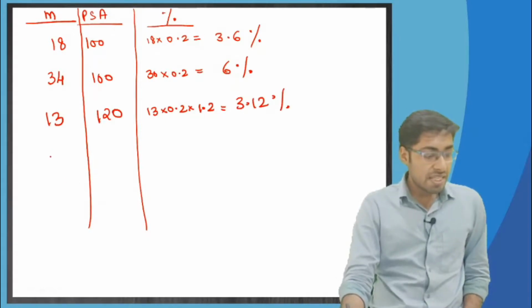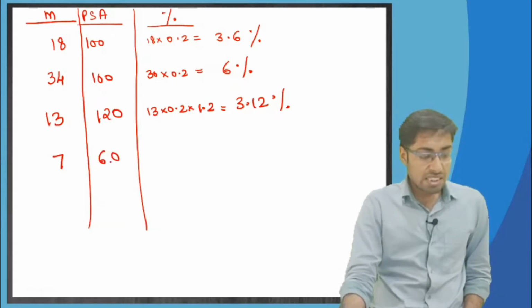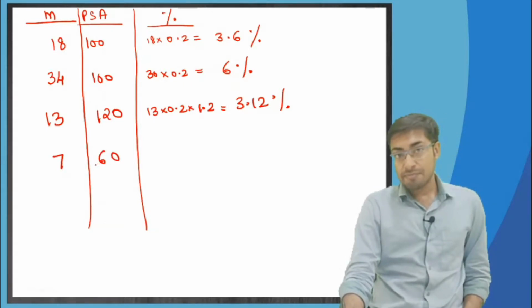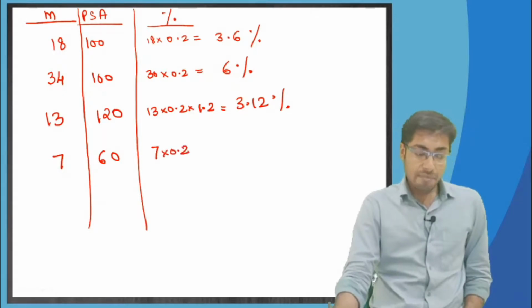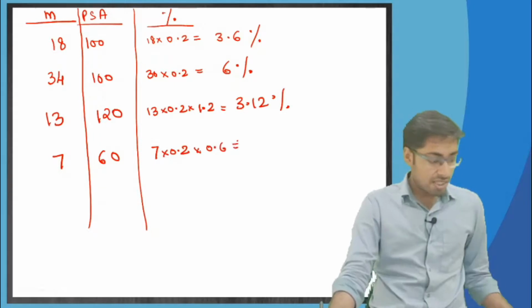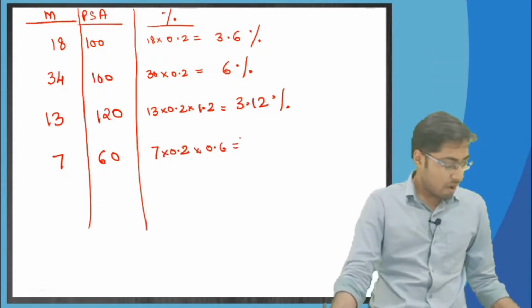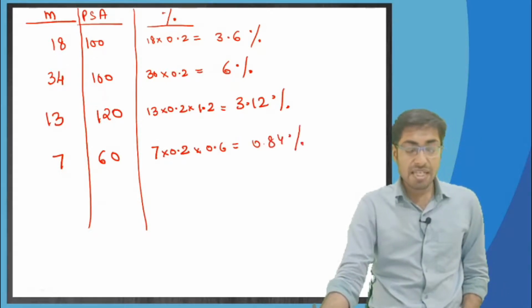What will be the 7th month 60 PSA? Well, 7th month 100 PSA is 1.4, but we are talking about 60 PSA, so it will be 1.4 into 0.6, which comes to 0.84% is the rate, correct.